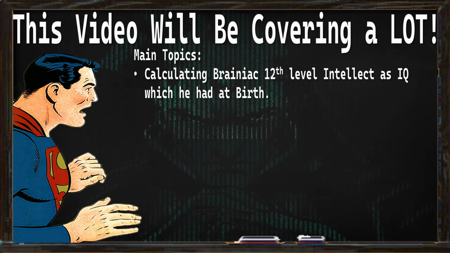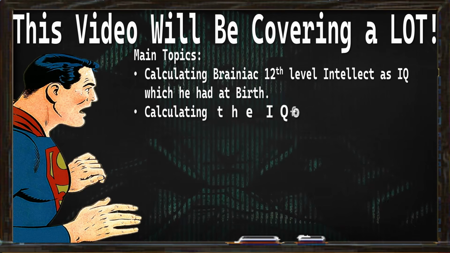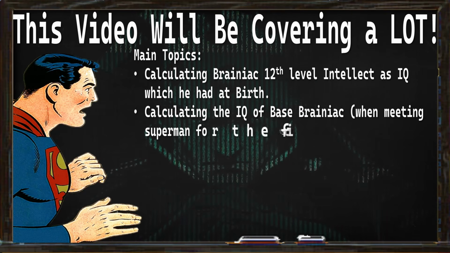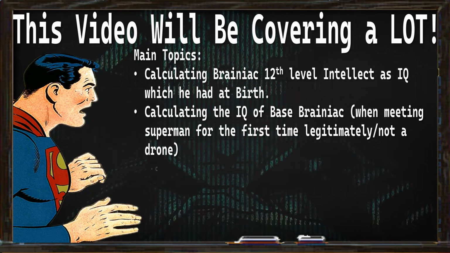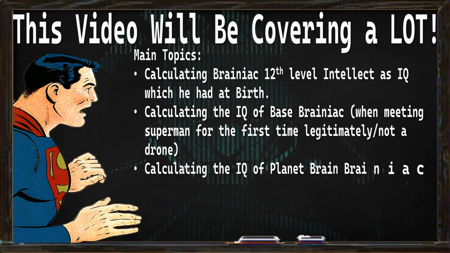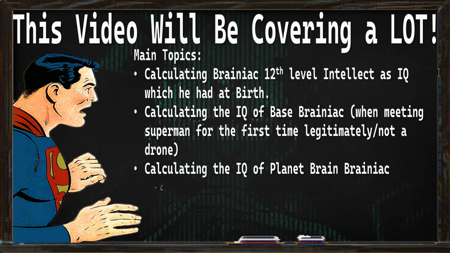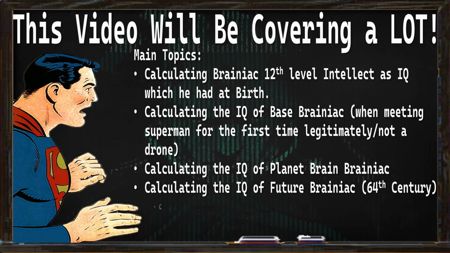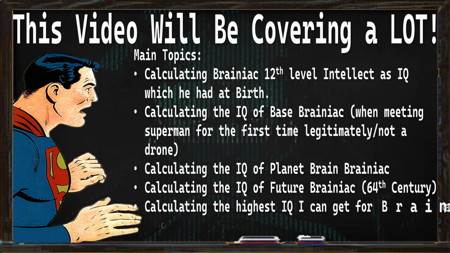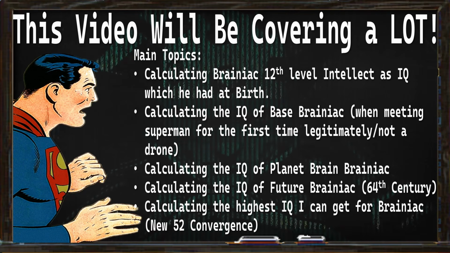After that, we'll go over Brainiac's first official intelligence rating he gets when he meets Superman in person for the first time. After that, I'll go over two enhanced versions of Brainiac, one being a planet-sized brain of Brainiac, and another one being that of a future version of Brainiac. And then I'll go over what I think is probably the most intelligent one that at least I could calculate, being the New 52 Convergence Brainiac.